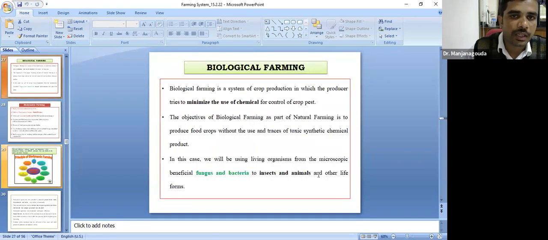Coming to another important term, biological farming. What do you mean by this? Biological farming is a system of crop production in which the producer tries to minimize the use of chemicals, that is synthetic chemicals, for control of pests and diseases.